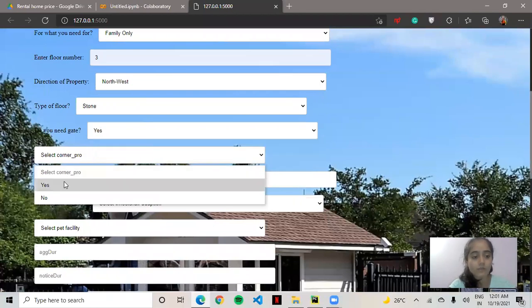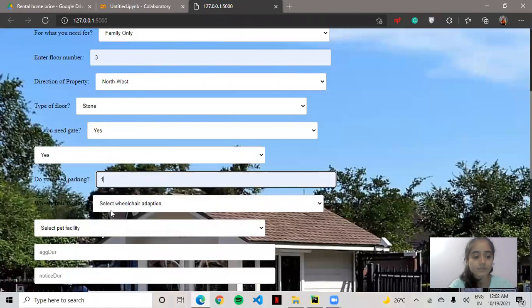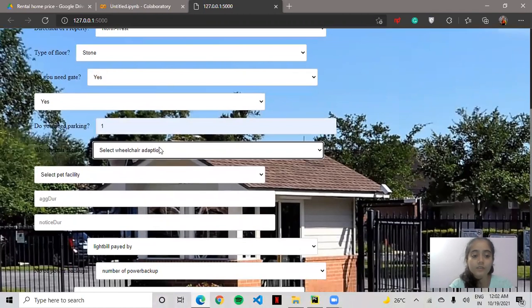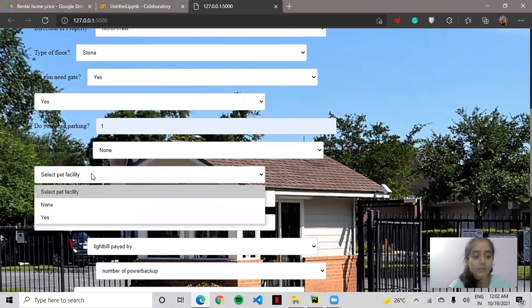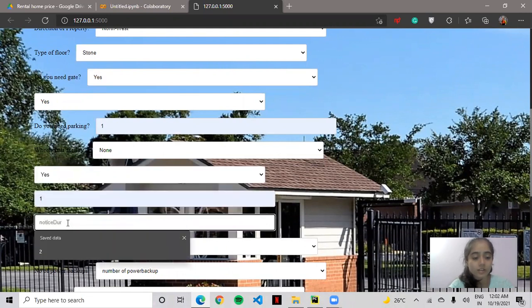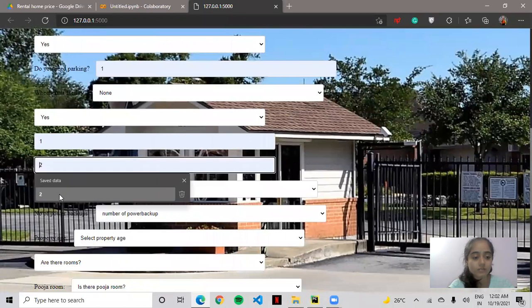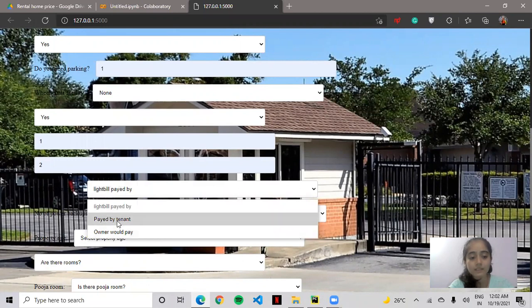Yes. If you want a corner property, no. If you want parking, then yes. If you want wheelchair adaptation, none. If you want pet facilities, yes. Notice duration 1. Light bill should be paid by the owner or paid by the tenants.